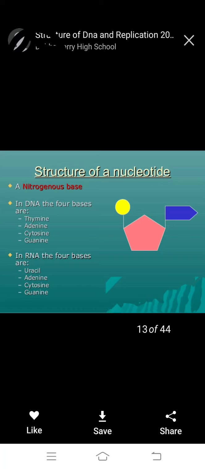Next, the structure of a nucleotide: a nitrogenous base. In DNA, the 4 bases are thymine, adenine, cytosine and guanine. In RNA, the 4 bases are the same, but thymine in DNA is replaced by uracil in RNA. Adenine, cytosine and guanine are the same.